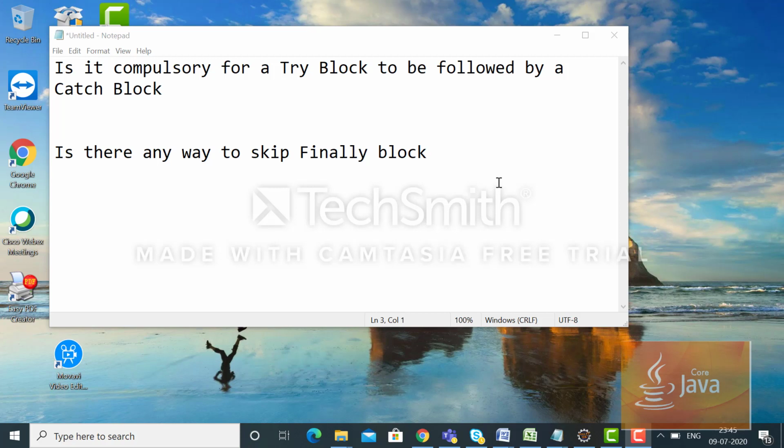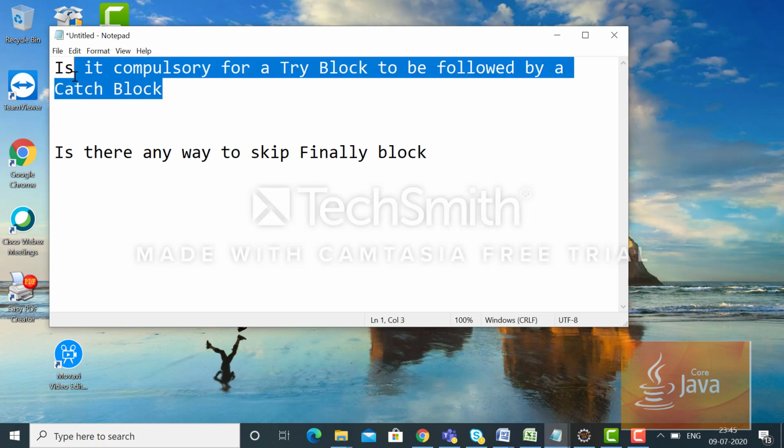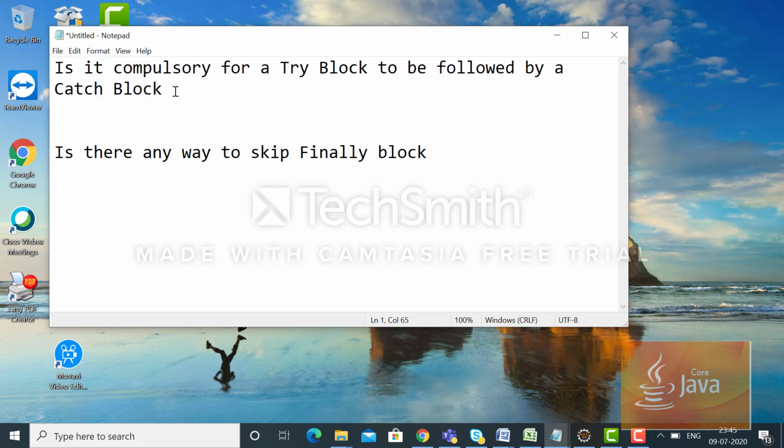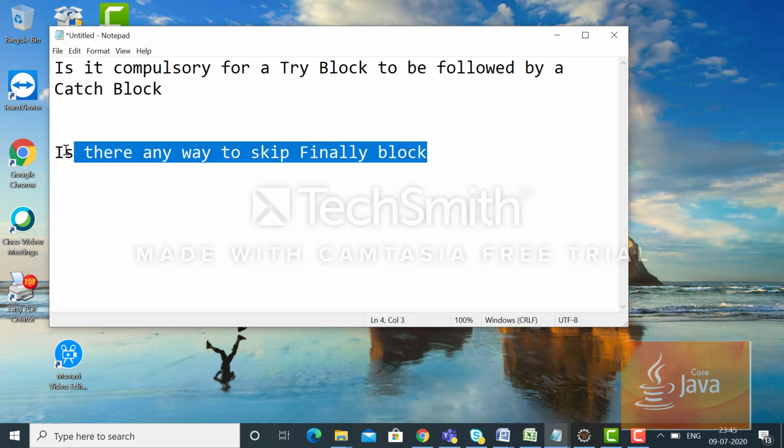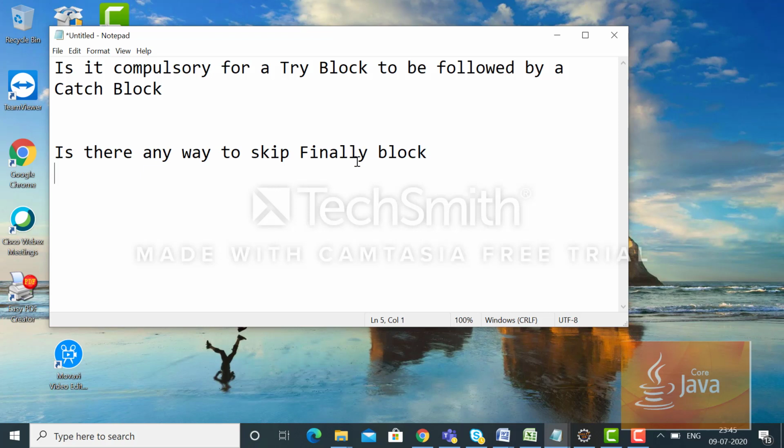Today I will discuss two things. One is: is it compulsory for a try block to be followed by a catch block? That means, should we always use a catch block with the try block, or can we omit the catch block also? We can make the catch block optional also. And the second thing we will discuss is: is there any way to skip the finally block?